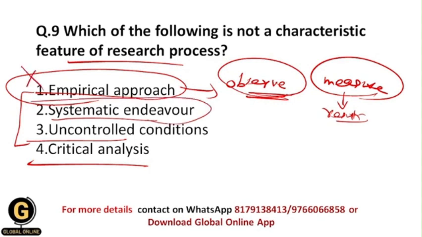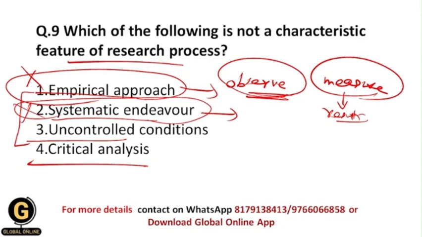Systematic endeavor means systematic process, and as we have seen earlier in this video, research process is a systematic procedure in which we follow different steps sequentially, and as well it is a scientific method. So this is again a characteristic of research process, so this gets eliminated.